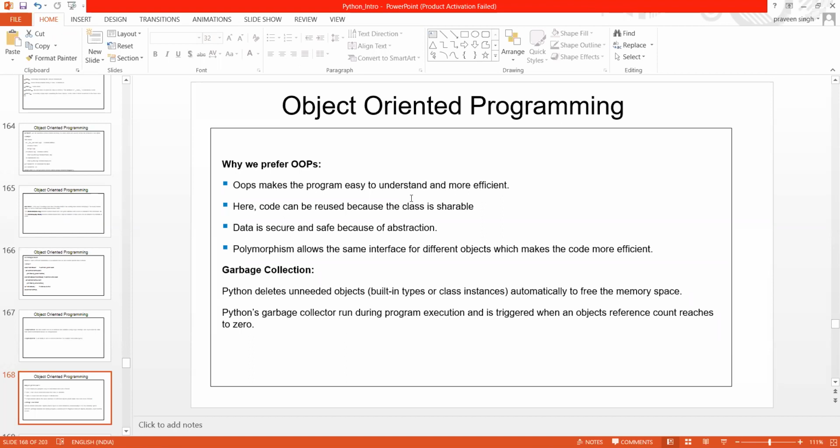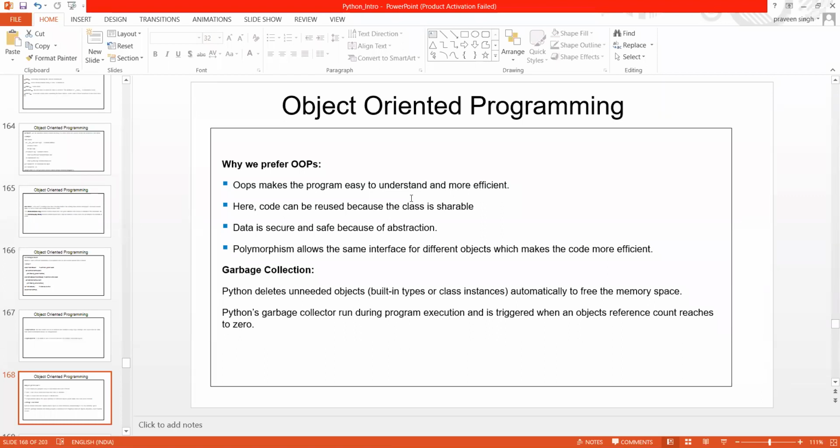Otherwise, you may end up creating so many objects. Maybe your objects are somewhere live and you don't know how to use them, or maybe you have forgotten about an object you have created. So in Python, it is automatically freed up. It automatically frees the memory spaces, and that is why your memory is not getting so much burden when you are working in Python.